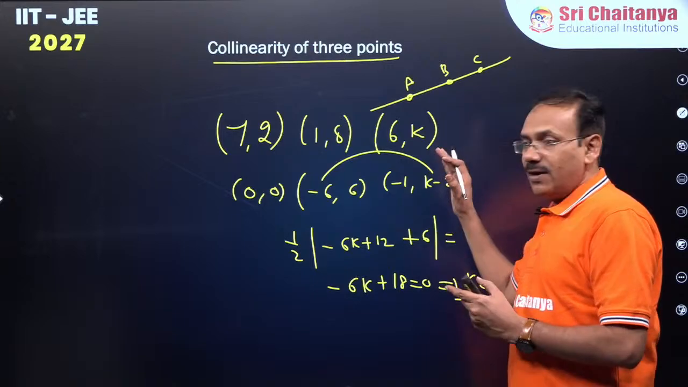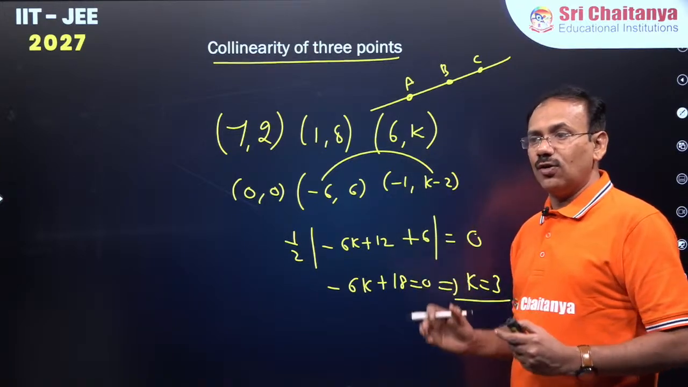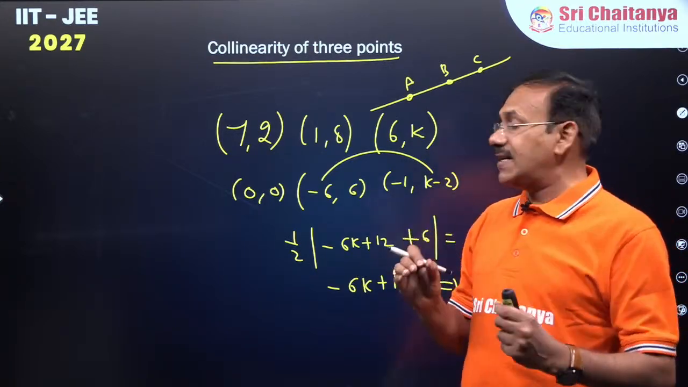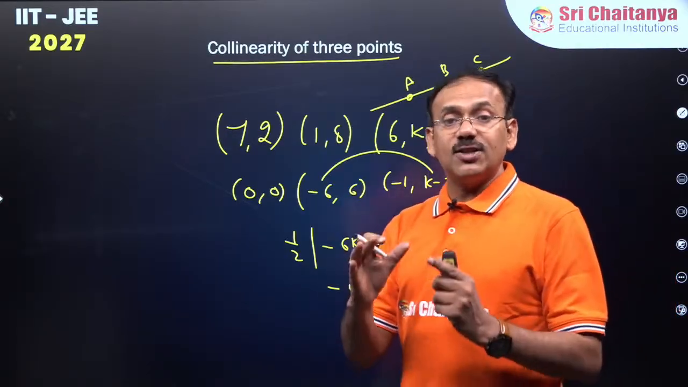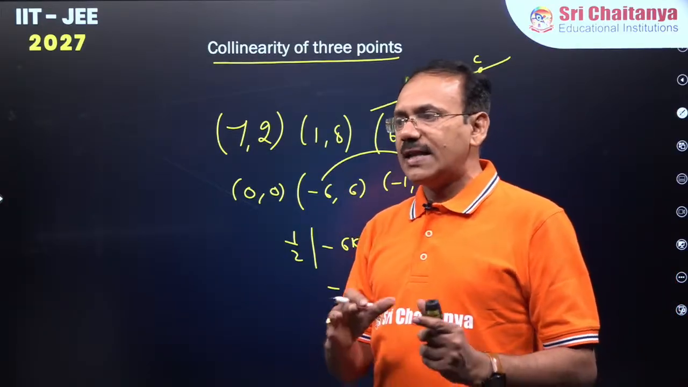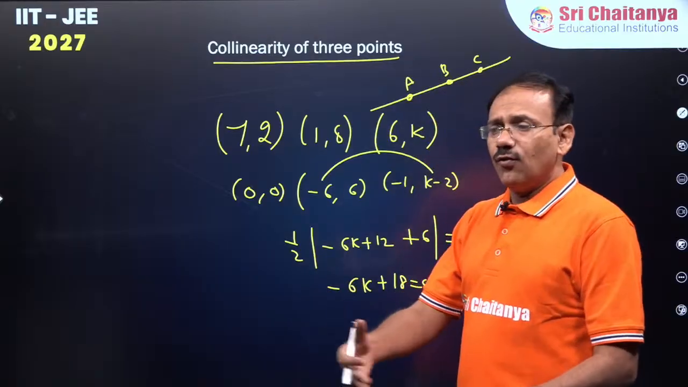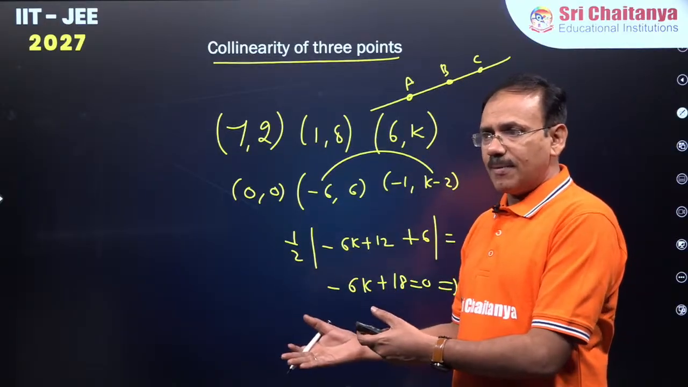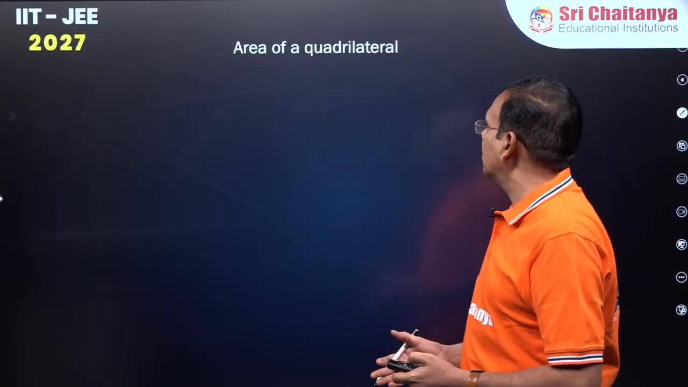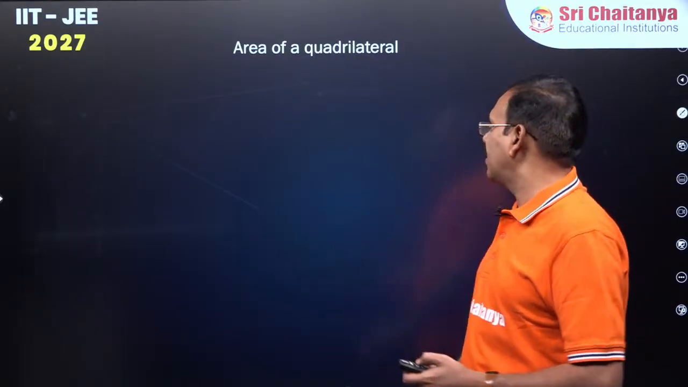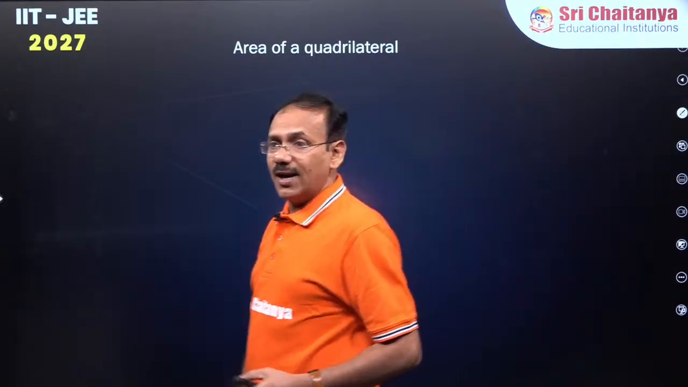So, if one of the coordinates is unknown, you can simply apply the condition that if 3 points are collinear, the area of the triangle will be 0. Of course, in upcoming classes, you will get some easier concepts for handling collinearity. Now, area of a quadrilateral, guys.